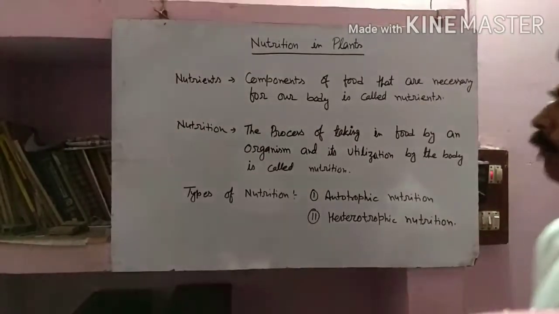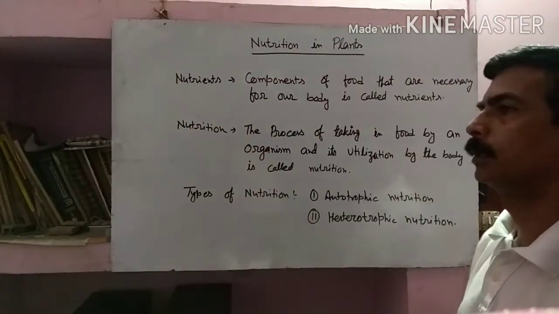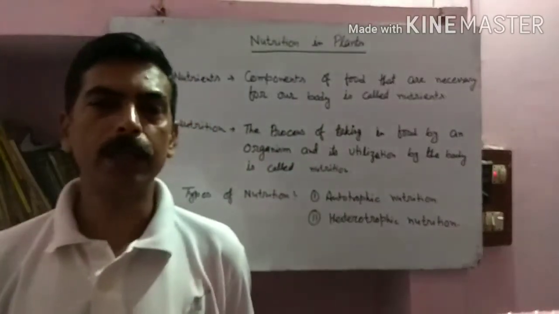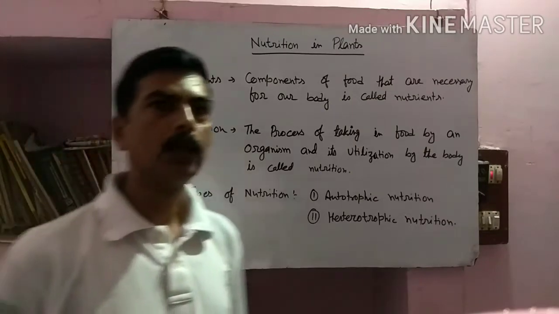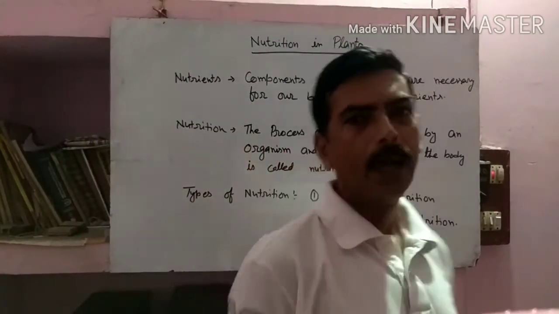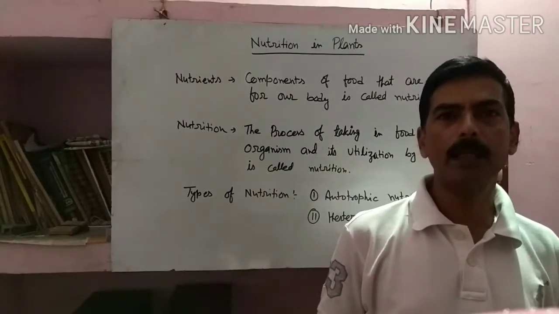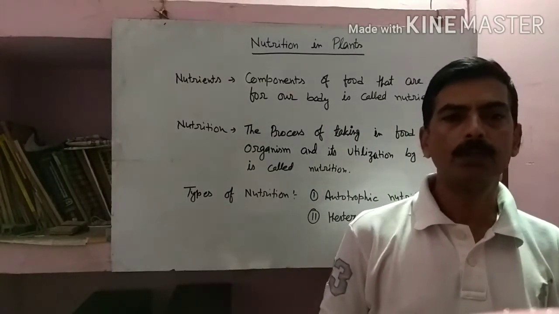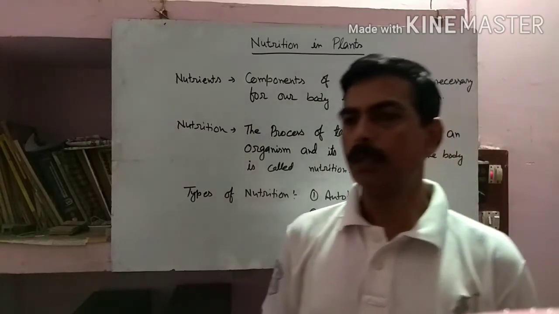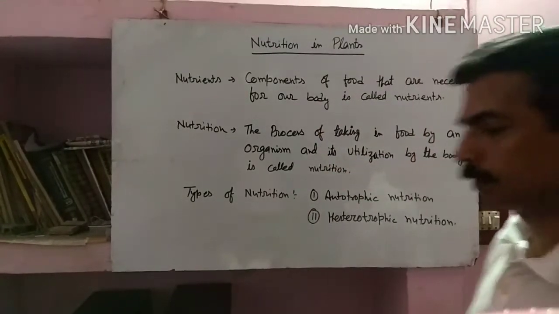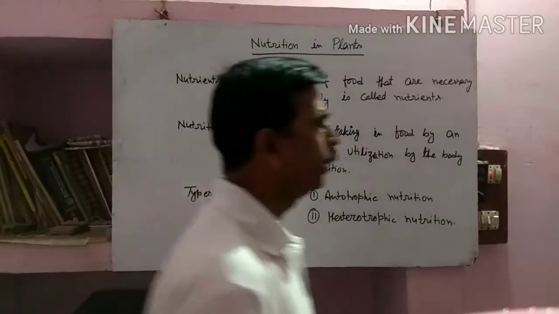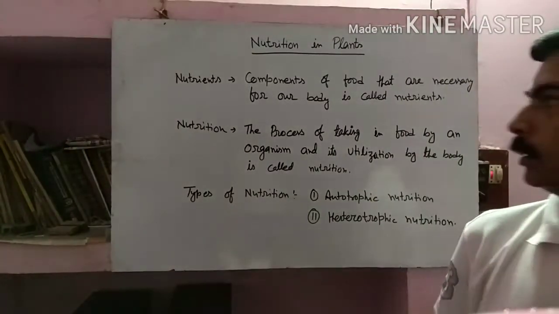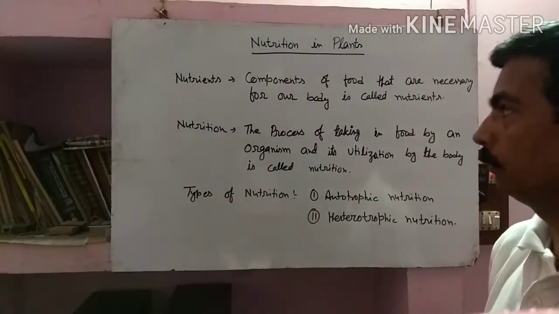Hello students, today we are going to discuss the first chapter of your science, which is nutrition in plants. As you know, we need food. We need food for different types of activities, such as walking, dancing, singing, growth and many other activities. Food has different types of components, such as protein, carbohydrates, fats, minerals and so on.